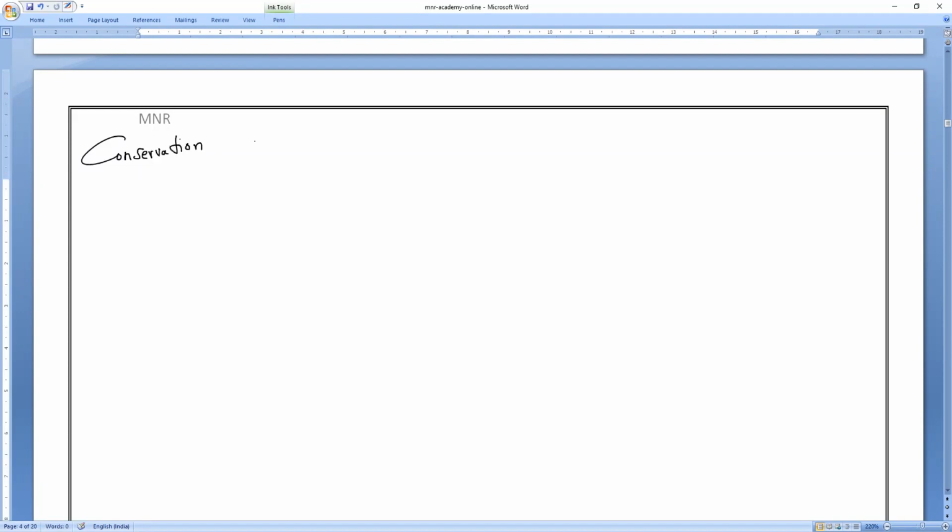So the next concept which we are going to study, we already studied in class 9th. The same concept, similar, will be there. That is conservation of momentum. Conservation of momentum means, forget about momentum for now. Like in ninth class, we studied conservation of mass or conservation of energy.